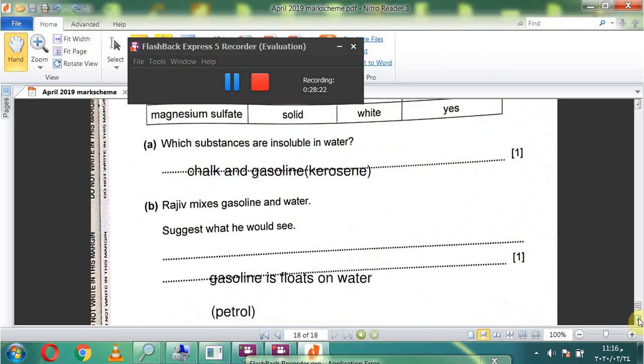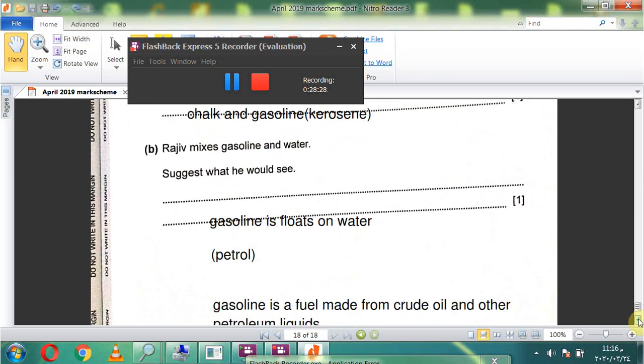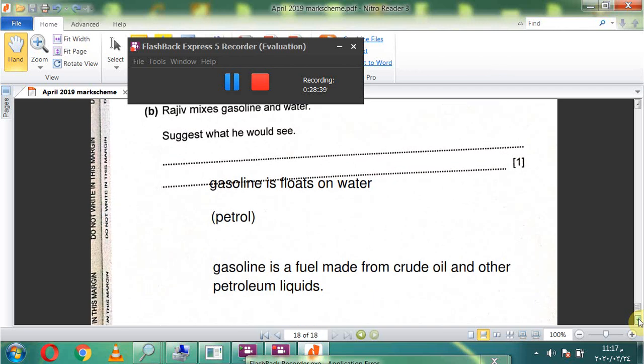Rajiv mixes gasoline and water. Suggest what he would see. Gasoline floats on water. Gasoline, like petrol or oil, floats on water. Gasoline is a fuel made from crude oil and other petroleum liquids.